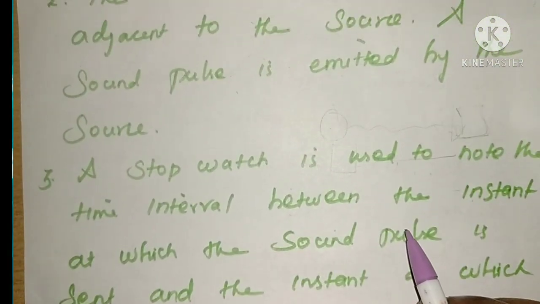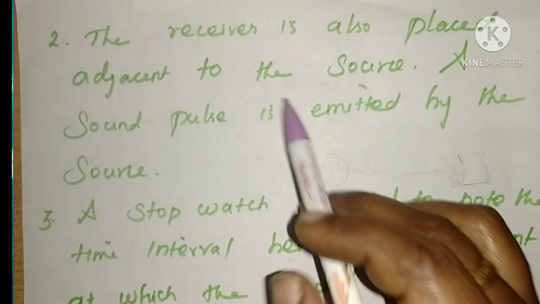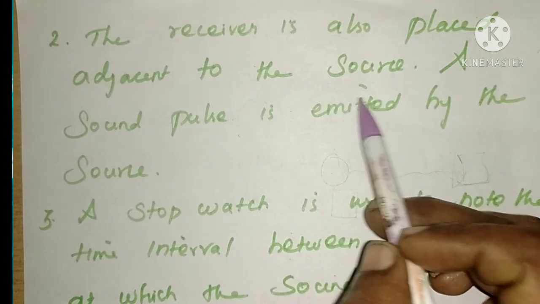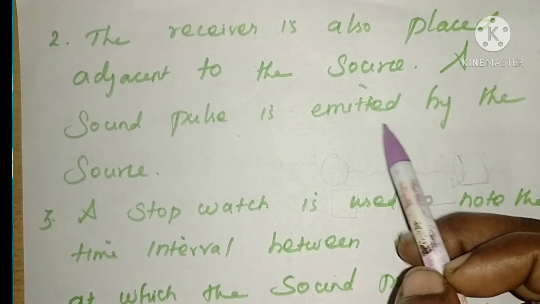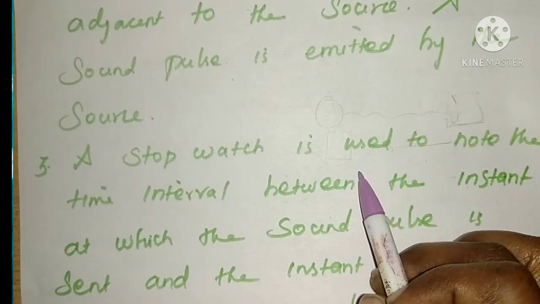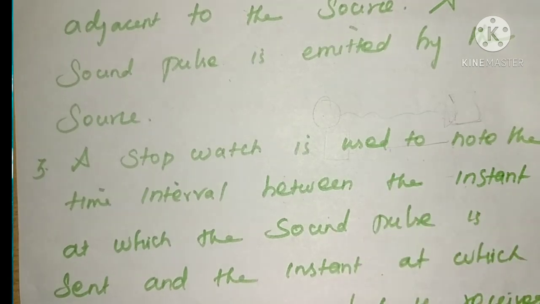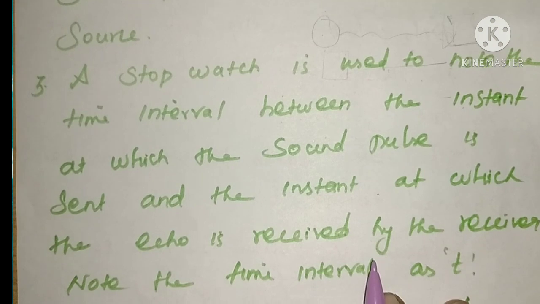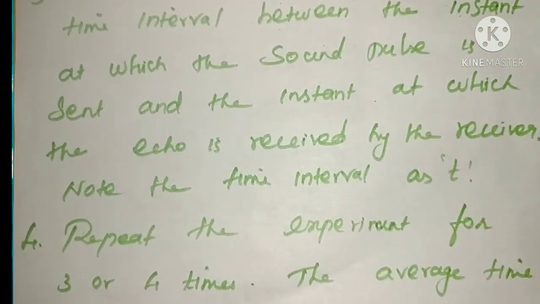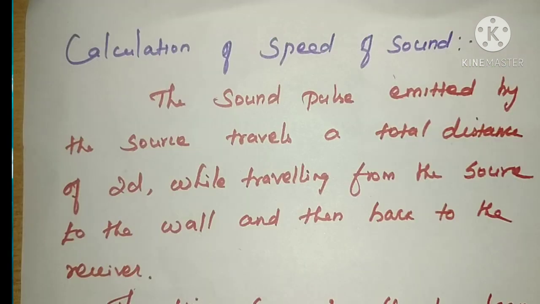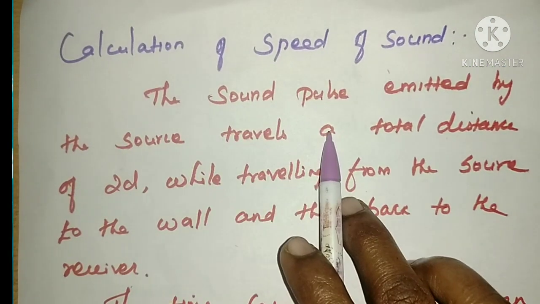So the first step we did, first you have to measure the distance. Second, the receiver is also placed nearer to the source. Then a sound pulse is emitted by the source. Next, the stopwatch is used to note the time interval between sending and receiving the signal. We repeat the experiment 3 or 4 times. Then we calculate the average time.